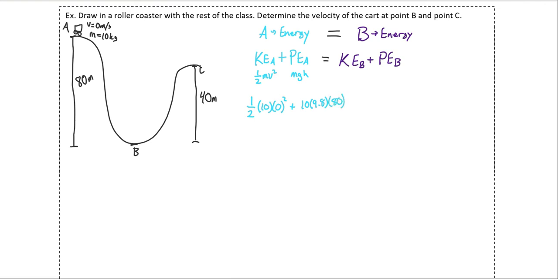And that should equal the kinetic energy at B, 1/2 times our mass times that unknown velocity of B. But remember, it gets squared. Plus the potential energy at B, the mass, times 9.8 times, what's the height of B? It's 0. Anything times 0 is 0. So that means these two numbers we get to ignore.